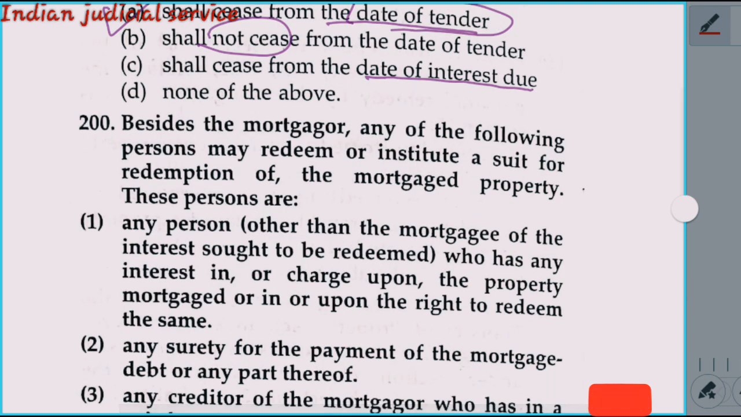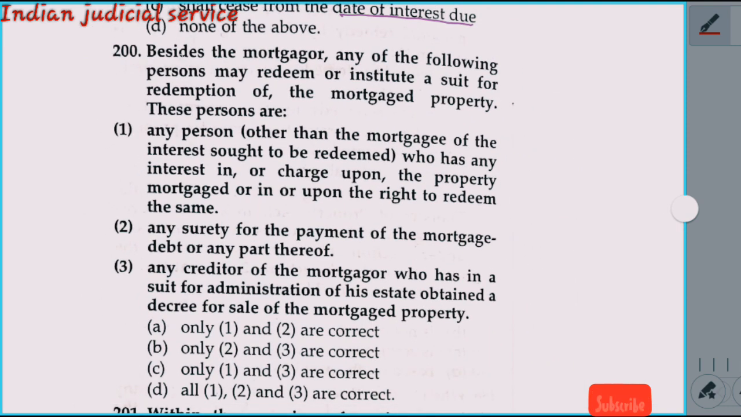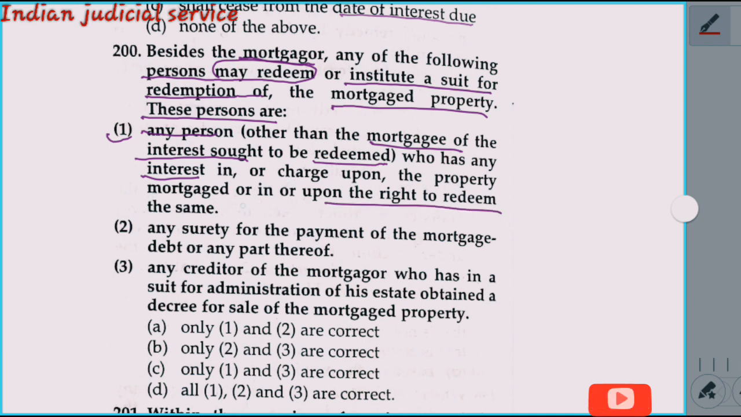Now come to question number 200. Besides the mortgagor, any of the following persons may redeem or institute a suit for redemption of the mortgaged property. These persons are, option A, any person other than the mortgagee of the interest sought to be redeemed who has any interest in or charge upon the property mortgaged or in or upon the right to redeem the same. Point 2 here, any surety for the payment of the mortgage debt or any part thereof. All these statements are correct according to section 83.